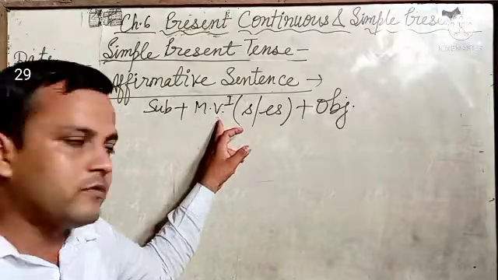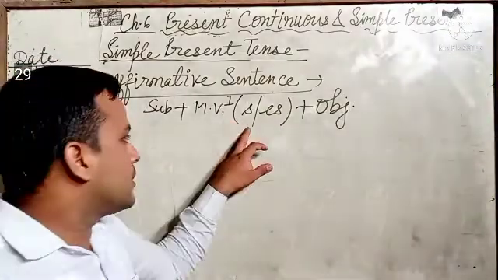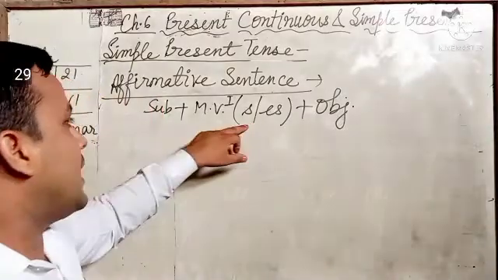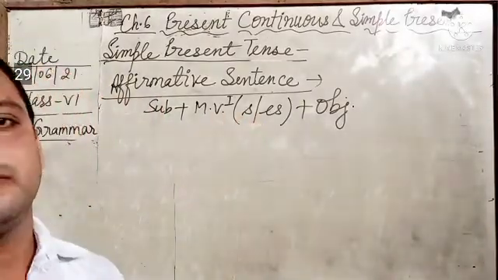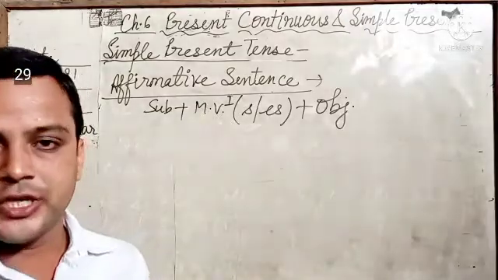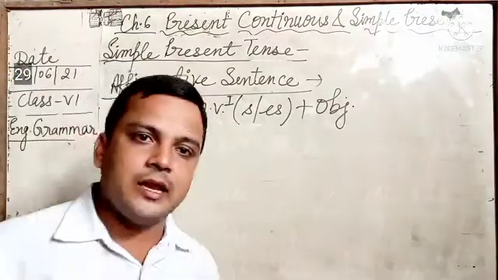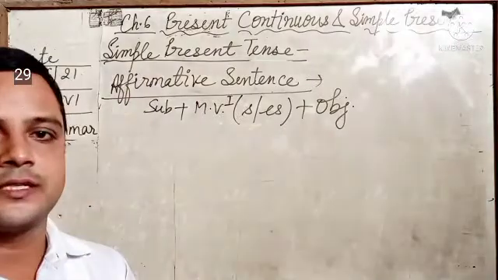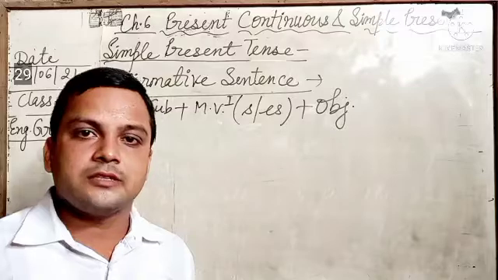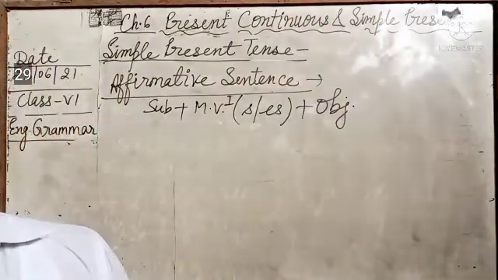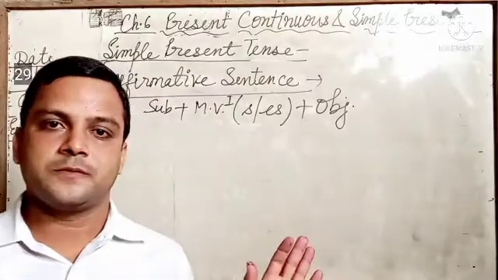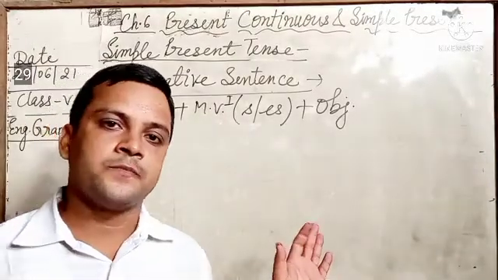Subject, main verb first form, S or ES, and object. Students, we add S or ES with main verb when our subject is he, she, it, or singular nouns or singular subjects. And we do not add S or ES with main verb when our subject is I, we, you, they, or plural nouns.